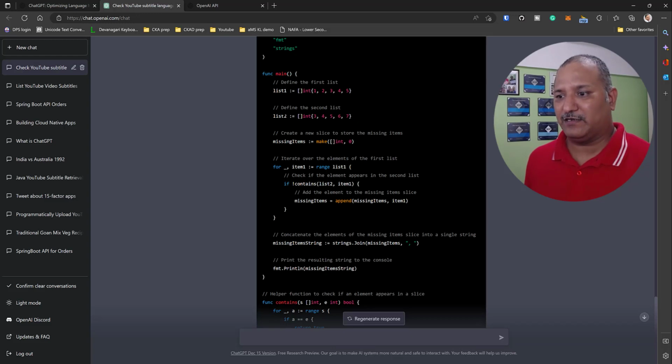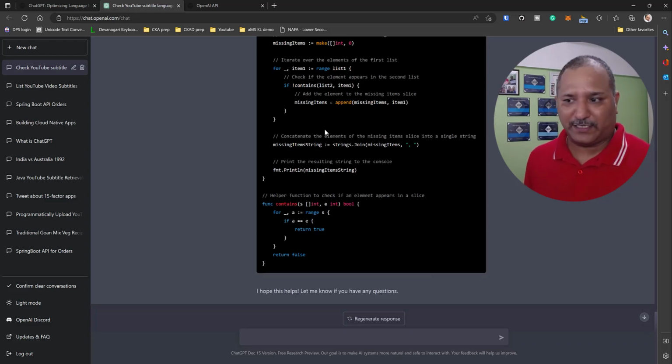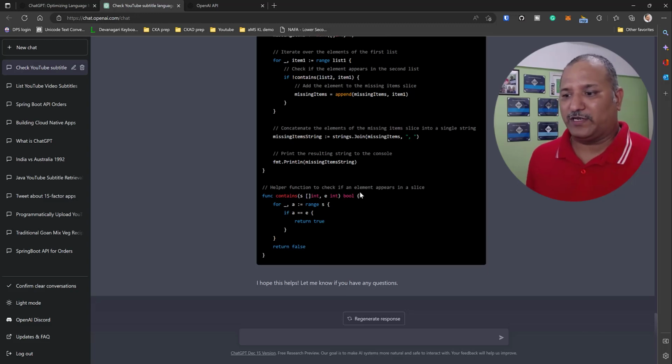It's created two lists here, and then it's creating the missing list. It's iterating over it, and it's calling the function.